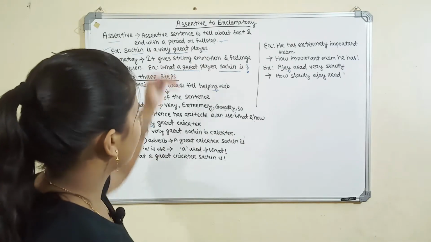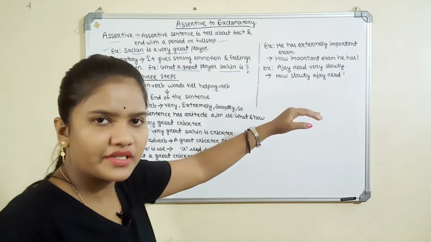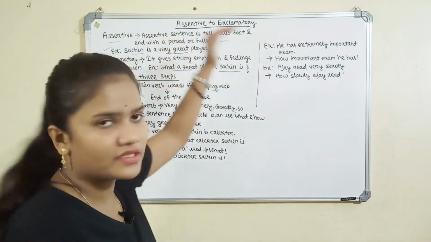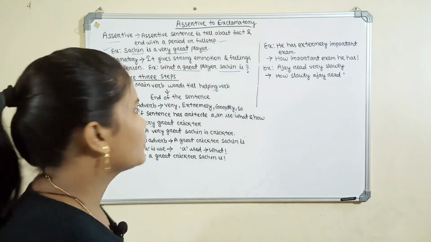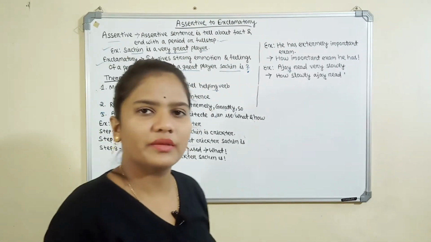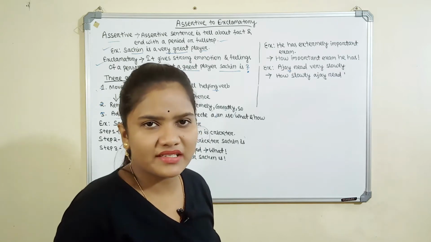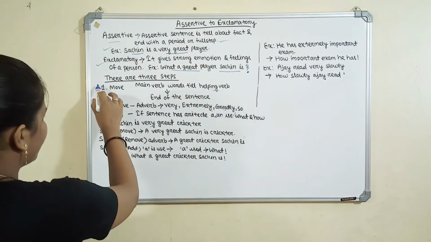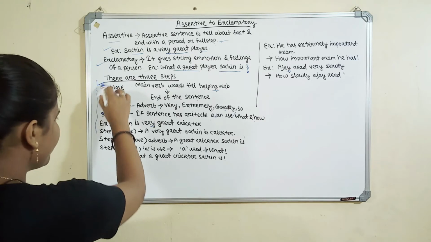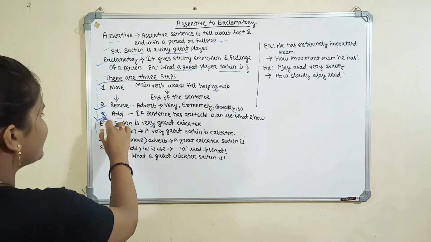Let's discuss the three steps and how the sentence will be changed. First one is move, second one is remove, third one is add.